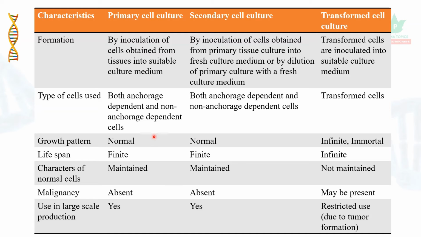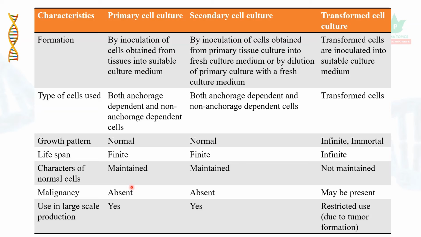The growth pattern is normal or finite in case of primary and secondary cell culture, whereas for the transformed cell culture, it is infinite or immortal. The lifespan is limited or finite for primary and secondary cell culture, whereas it is infinite for the transformed cell culture. The characters of normal cells are maintained in primary and secondary cell culture, whereas the genetic makeup changes in the transformed cell culture.